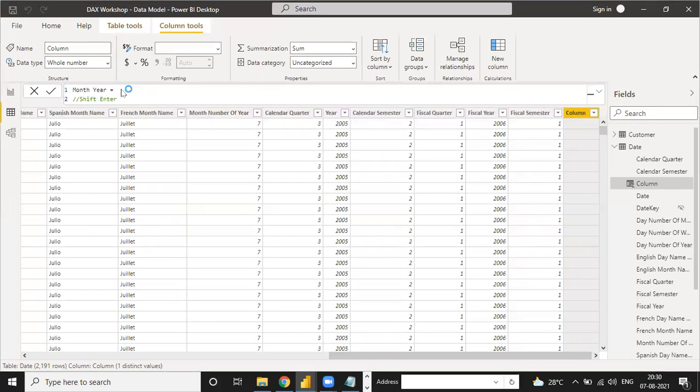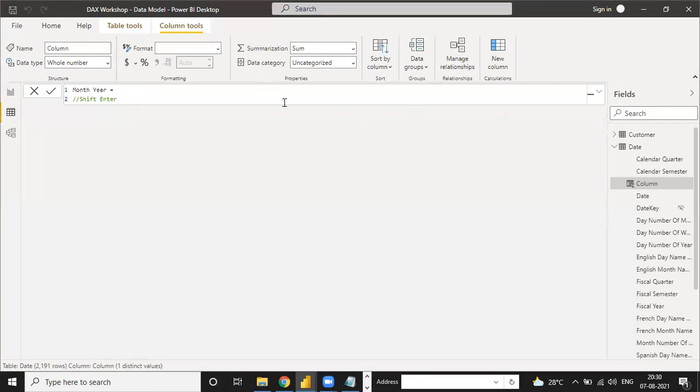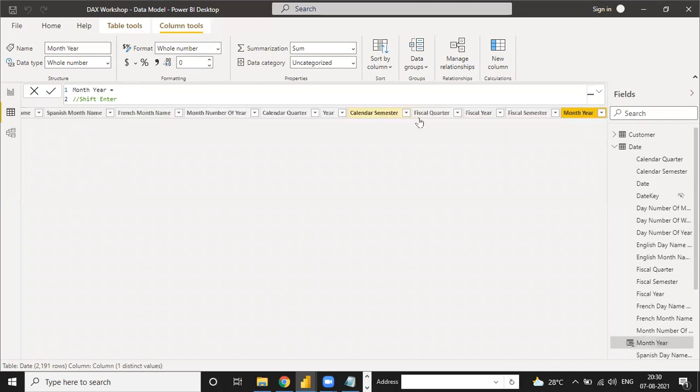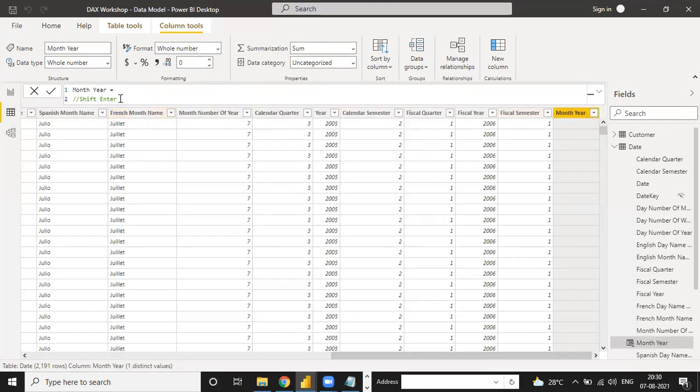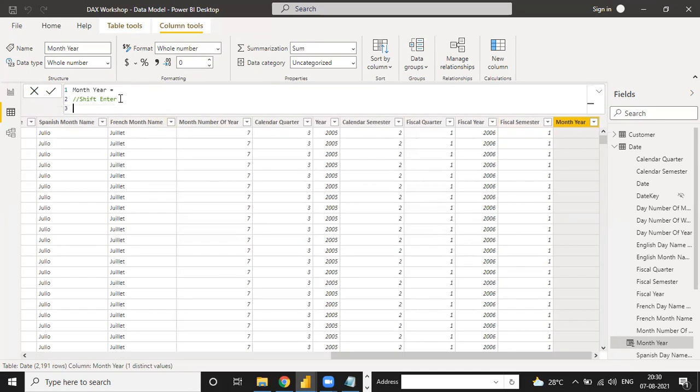So how to pull it? Use Shift plus Enter. See, if I press only Enter, it will give me the wrong value, so we press Shift plus Enter to move down. Now the date format: we have to pull month number and year together, so we use FORMAT and the value. The value is under the date table, under the date column.